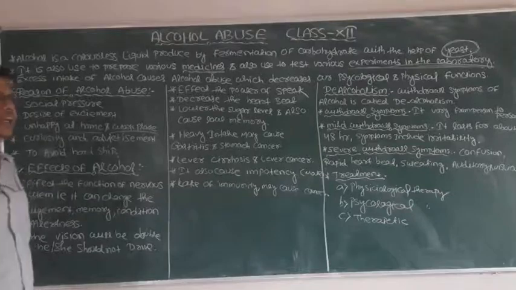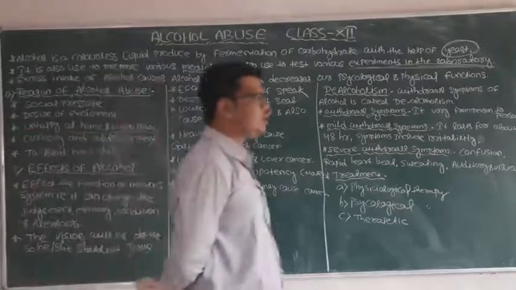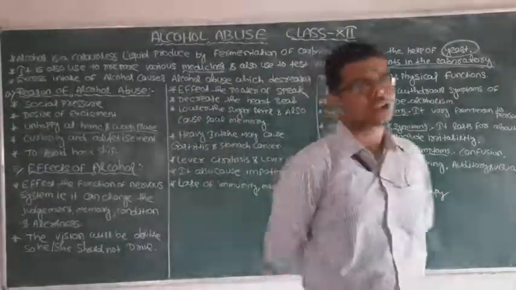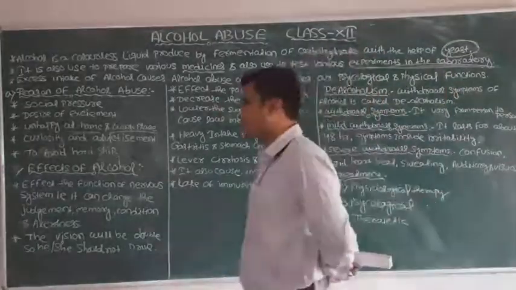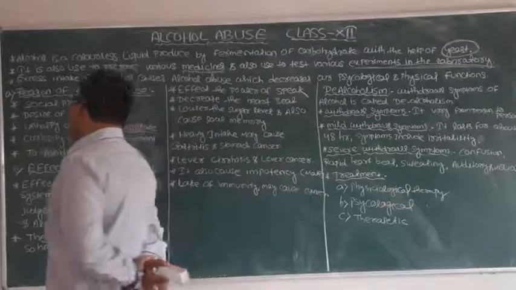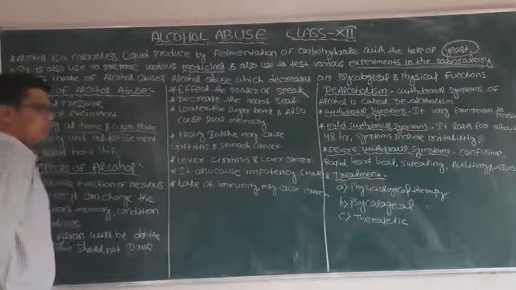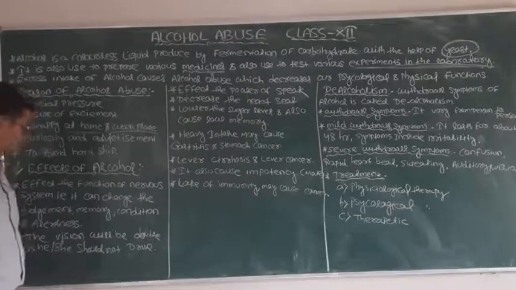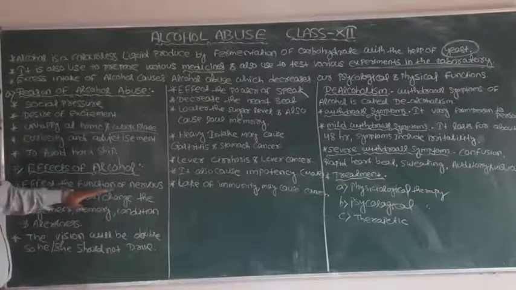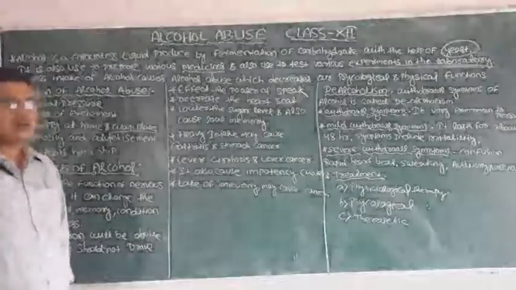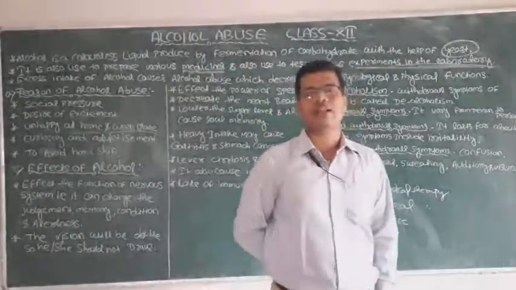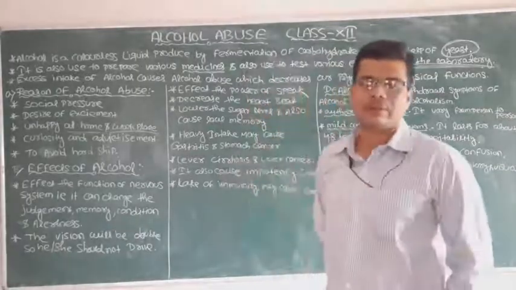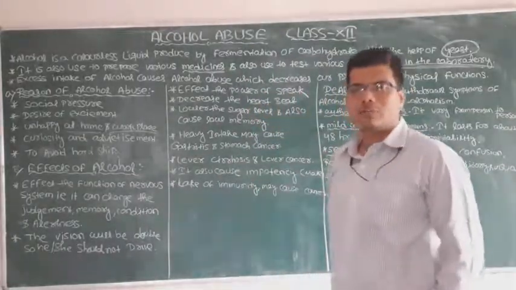If a person takes an excess amount of alcohol, or is an alcoholic person, what effects should be there from the intake of alcohol? तो कौन से इफेक्ट्स देखा जाए अल्कोहल इनटेक करने से पर्सन में, generally it affects the function of the nervous system. Mainly alcohol affects our nervous system. It will affect our nervous system and the nerve cells. Generally it will also affect our CNS, central nervous system.